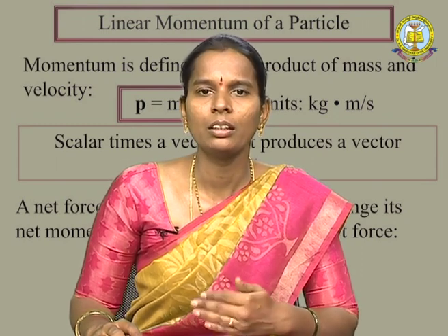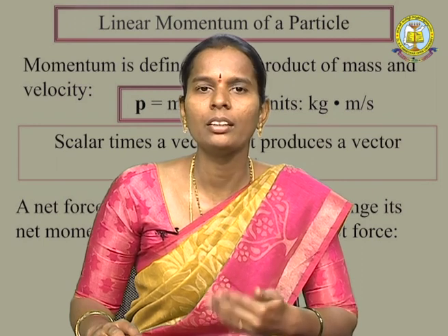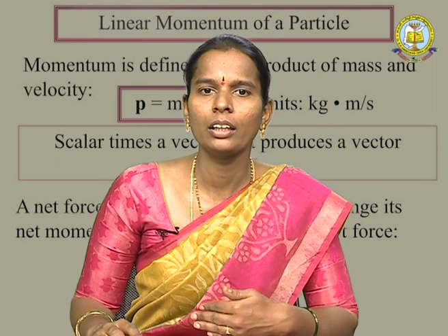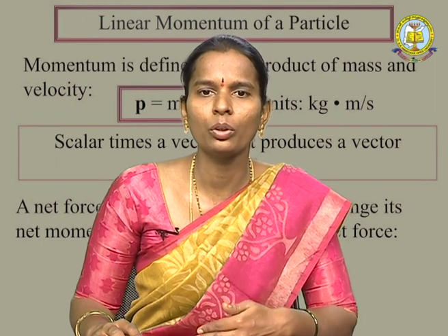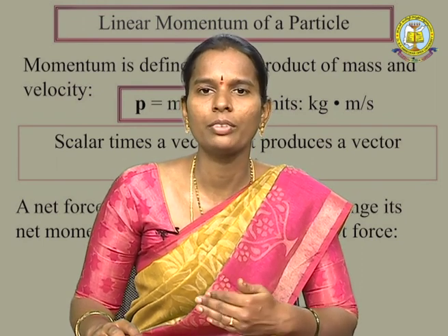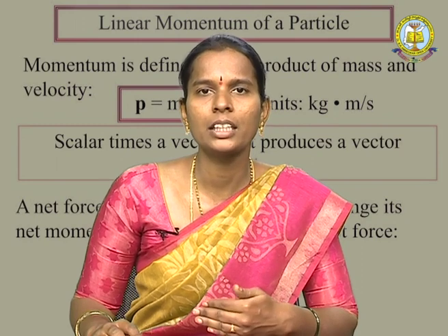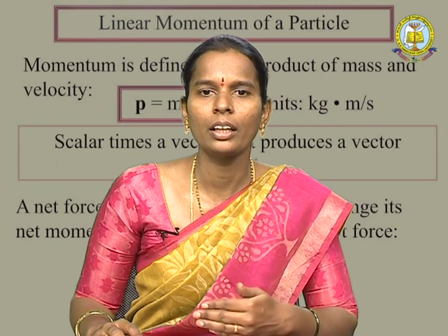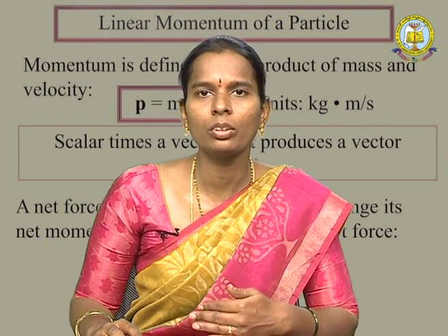You can write p is equal to M Vcm. Then differentiating with respect to t, you can derive dp by dt is equal to M into a, where a is the acceleration of the center of mass, a is equal to dv by dt. So you can write dp by dt is equal to Ma.